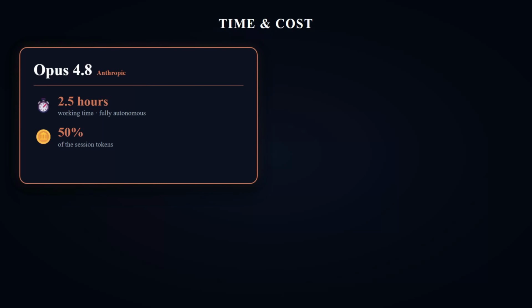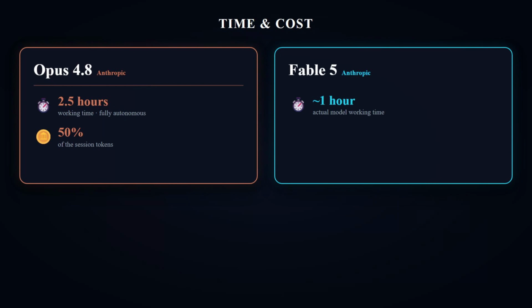On the other hand, using Fable 5, the total working time was 1 hour and something. And the interesting thing here is that when the process hit the first 40% of the videos, it consumed all of the available tokens from the session. Something important to mention, the entire session was used only for these jobs. So Fable 5 had to wait for 3.5 hours to continue in the next session for the next 40%, and then it took some tokens from the third session.